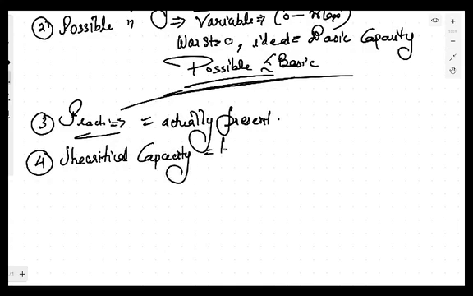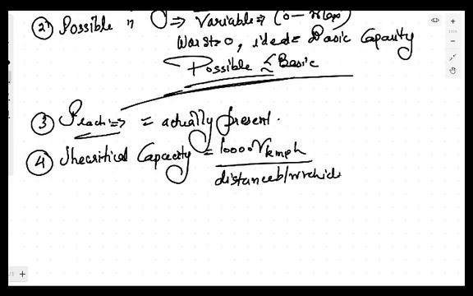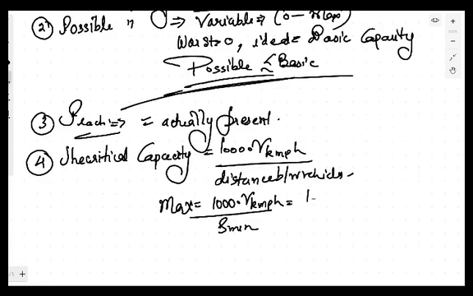The theoretical capacity is equal to 1000 into V in kilometer per hour divided by the distance between vehicles. If you want to calculate the maximum capacity, then the maximum capacity will be 1000 into V in kilometer per hour divided by the minimum distance. The minimum distance is what? This is 1000 into V in kilometer per hour divided by 0.2 into V in kilometer per hour plus L. You must be remembering this relation which we have used in the case of overtaking sight distance also. This is the minimum distance.